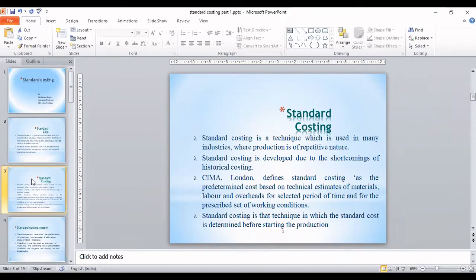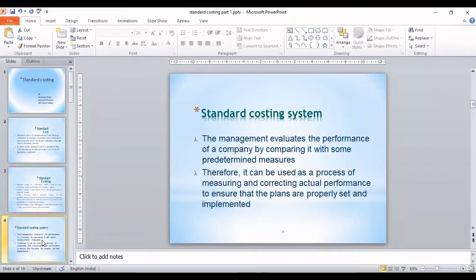So standard costing is that technique in which standard cost is determined before you start production, and once the production is done, you compare the standard cost with the actual one. Let us understand what is done in the system. In a standard costing system, management evaluates the performance of the company by comparing it with some predetermined cost, and after comparing they decide what the reasons are for whatever differences are coming, and accordingly they take corrective action.